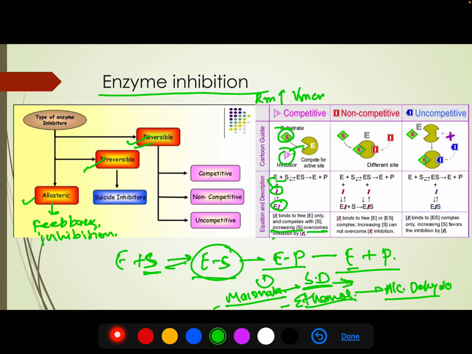Okay. Next is non-competitive inhibition. In this inhibition, the inhibitor is not competing for the active site. Rather, it binds to another site present on the enzyme, and it changes the conformation of the active site so that substrate cannot bind. Listen again.